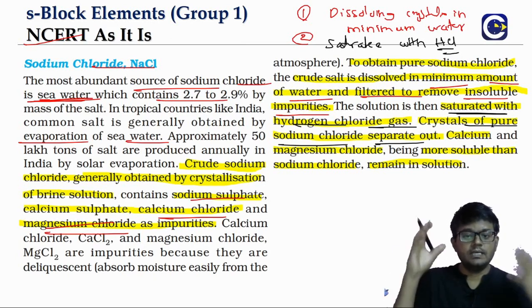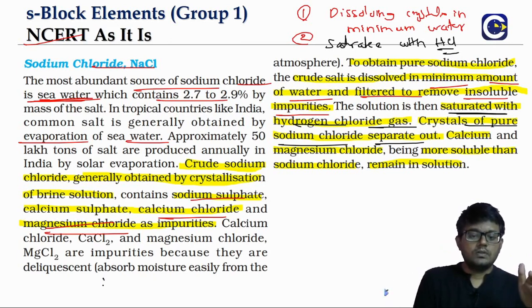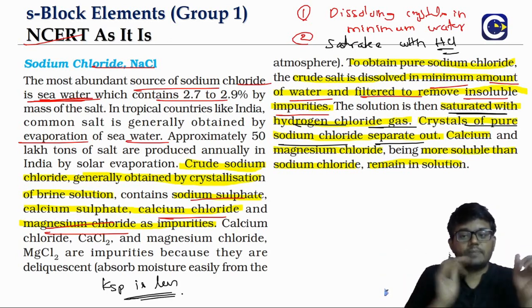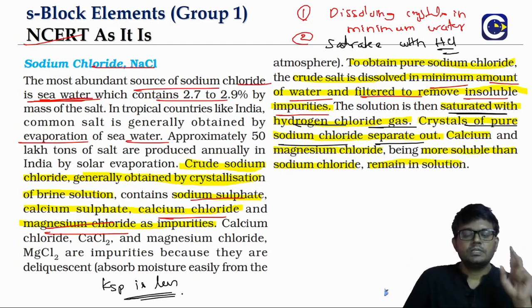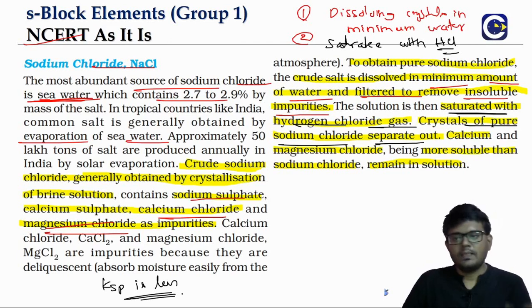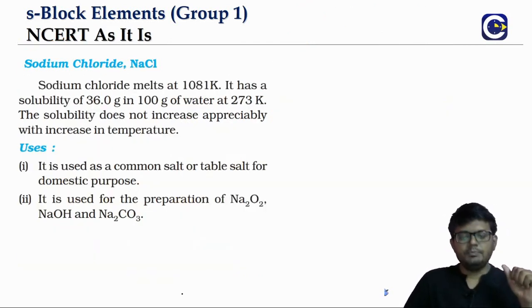In ionic equilibrium we will see that a salt whose solubility is less is the one that will get precipitated first. That's what happens here also, where sodium chloride will get precipitated. So these are the two steps used in making the pure form of sodium chloride from the raw crystals that we generally obtain from evaporation methods. So this is about the method to prepare pure sodium chloride.